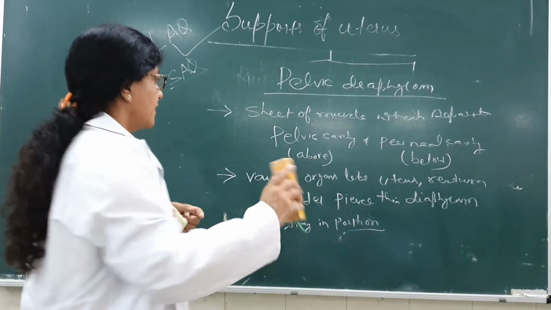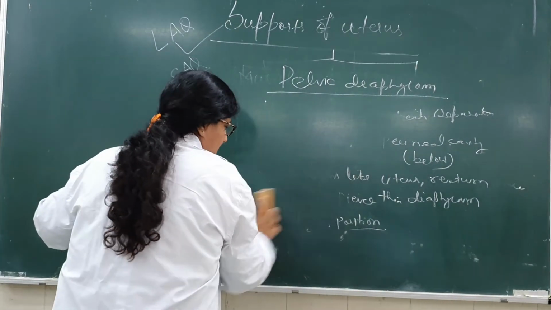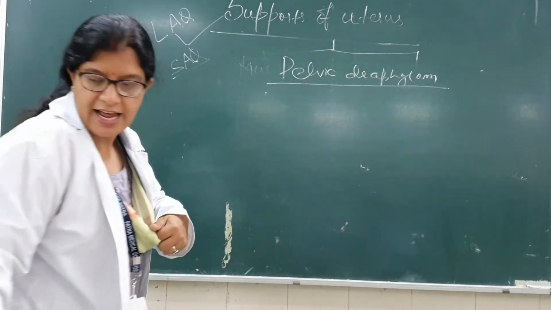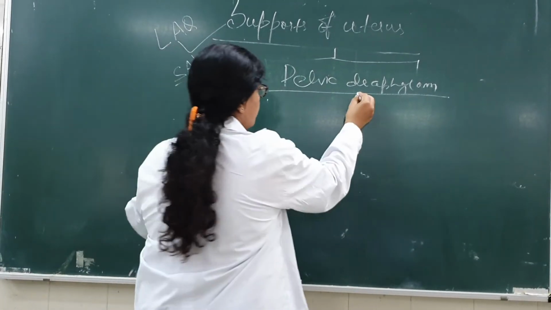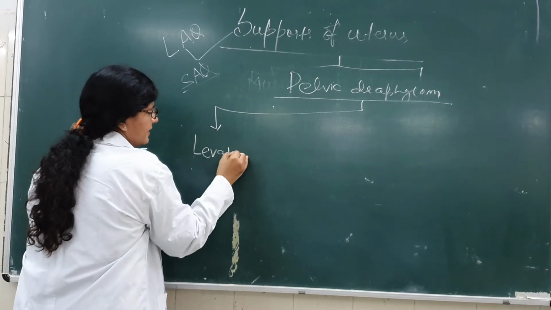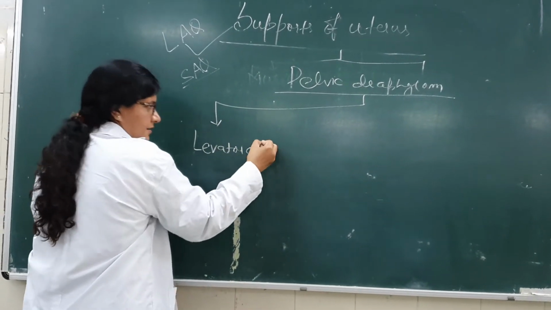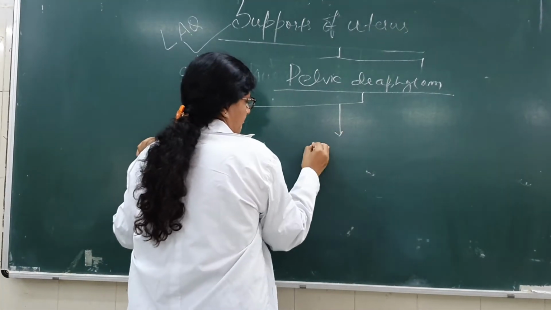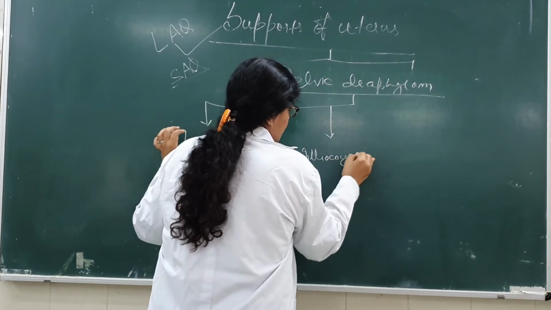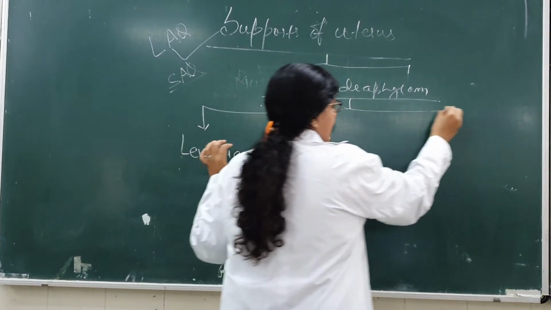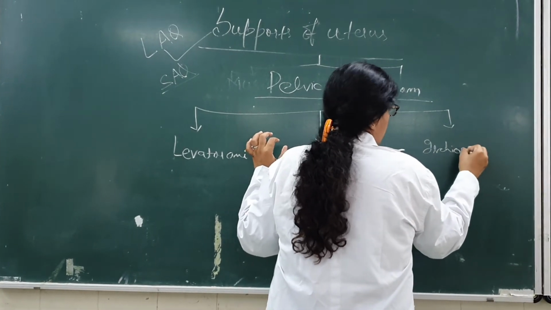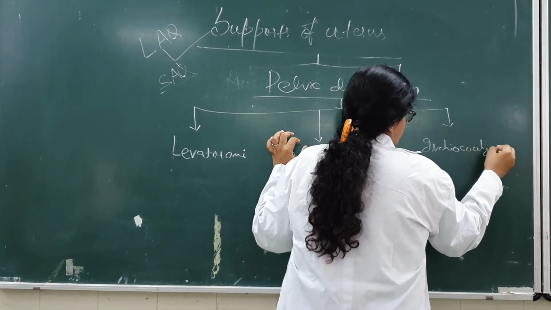Now what are the contents? What are the muscles involved in this pelvic diaphragm? The muscles are the levator ani, then iliococcygeus, and the later part, ischiococcygeus.